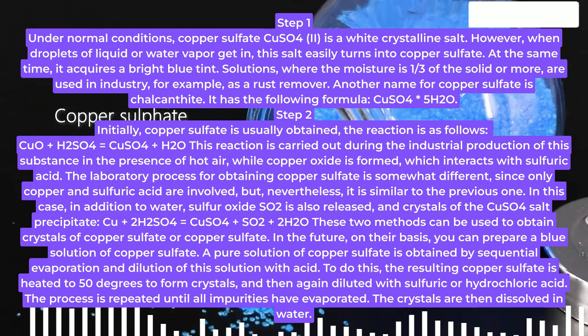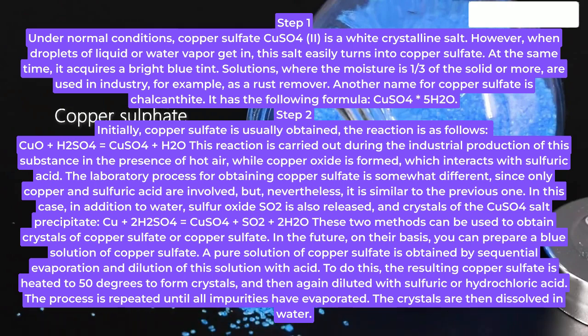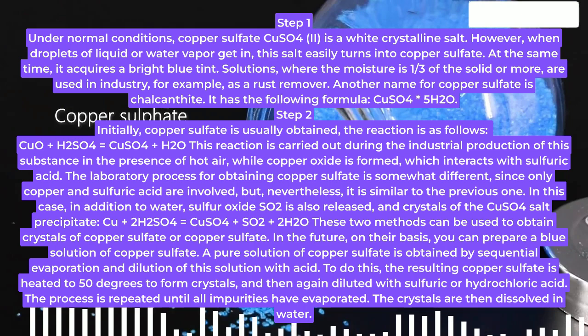These two methods can be used to obtain crystals of copper sulfate. In the future, on their basis, you can prepare a blue solution of copper sulfate.